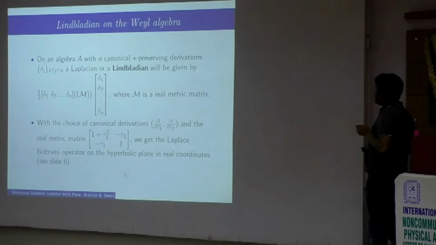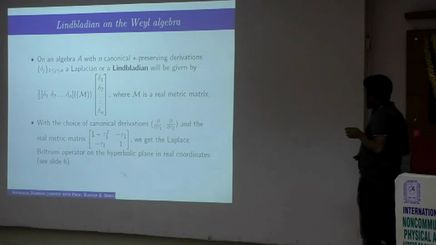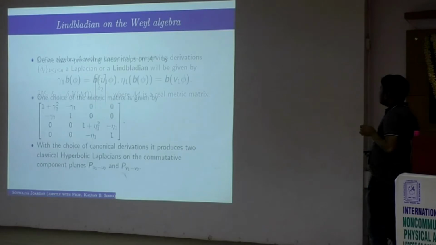Once we have that metric matrix, what will be our Lindbladian? Suppose that we have n canonical star preserving derivations, that choice is fixed, and then a Laplacian or a Lindbladian will be given by this notation. This notation, as I described earlier, you should take as a composition of maps, where this M is a real metric matrix. If you choose the derivations del tau 1 and del tau 2 coming from vector fields of the classical hyperbolic plane, with this real metric matrix, this indeed turns out to be a classical hyperbolic Laplacian.